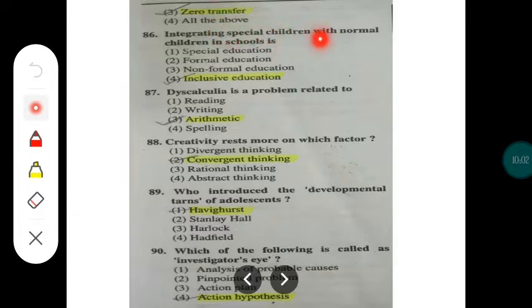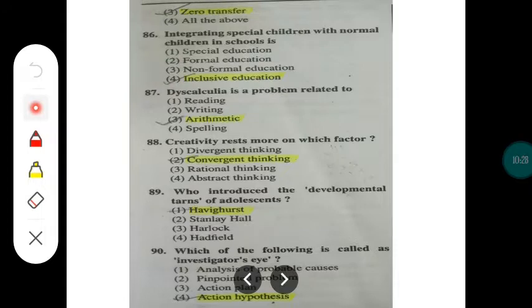Integrating special children with normal children in school is. As you have learned about inclusive education in each semester, inclusive education involves the inclusion of all the students, right? Intelligent students with normal or special students, or handicapped, with all, right? So it should be inclusive education, involvement of all students.